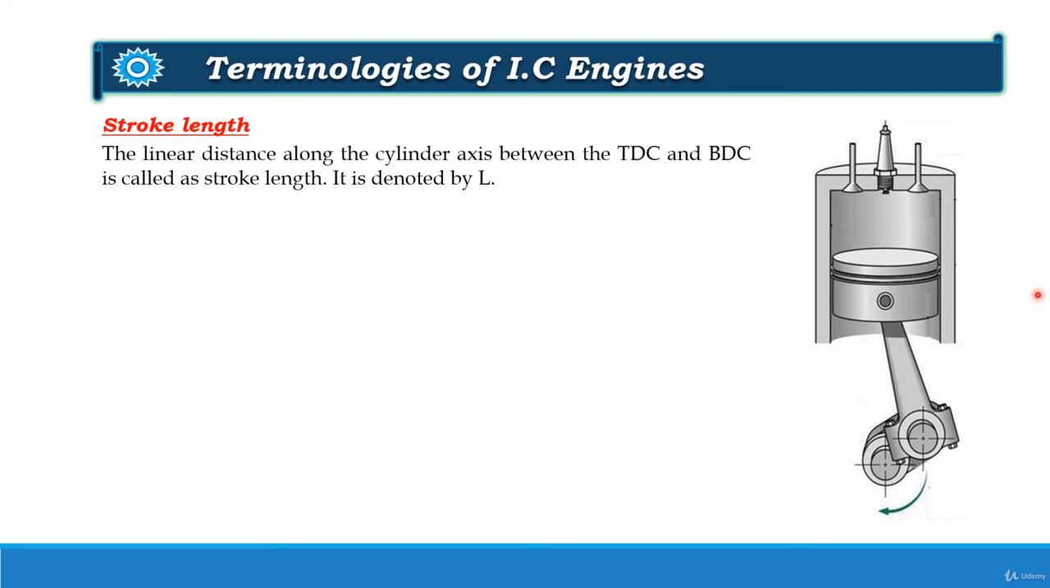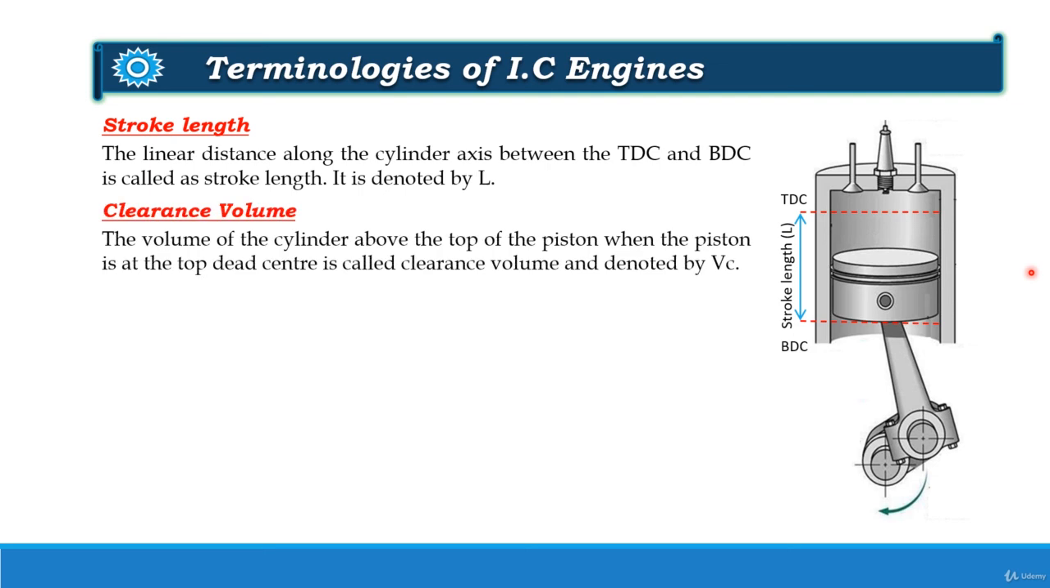Next is the stroke length. The linear distance between the top dead center and the bottom dead center is known as the stroke length, and it is denoted by L. Remember, if the cylinder bore, which is denoted by D, is equal to L, then the engine is called a square engine. Similarly, if L is 2 times the cylinder bore, then the engine is called an undersquare engine. Also, if D is 2 times L, then it is called an oversquare engine.